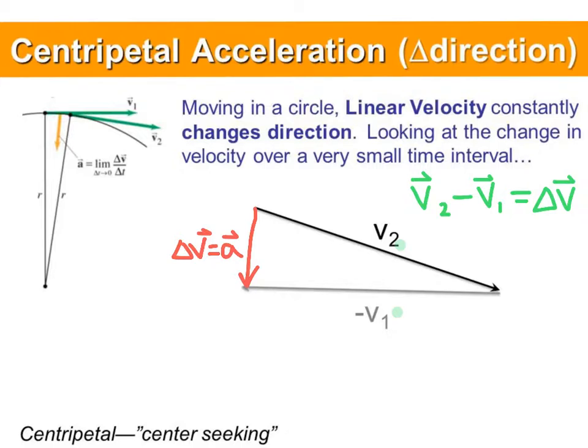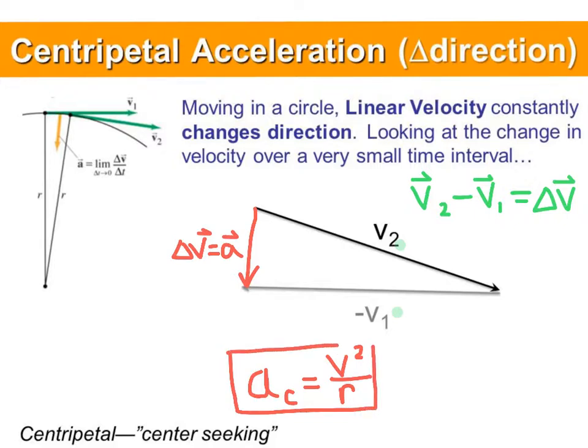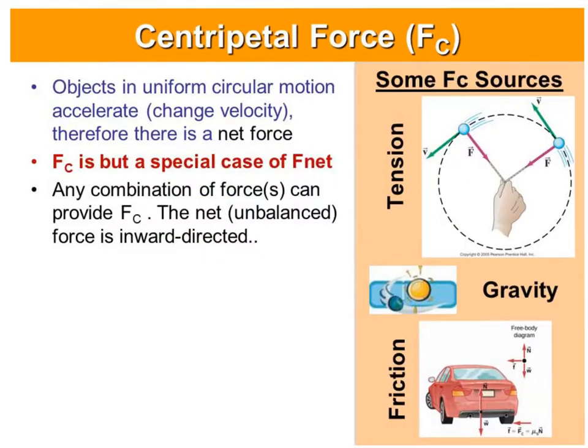We could go through calculus. If you want to know the answer to this, you can either look it up online or talk to me. But the centripetal acceleration we calculated as v squared over r. Therefore, if an object goes twice as quickly with the same radius, you have 4 times the centripetal acceleration. If it has twice the radius with the same velocity, you only have half the centripetal acceleration. We remember that any time there is acceleration, with a change in velocity, acceleration is caused by a net force.